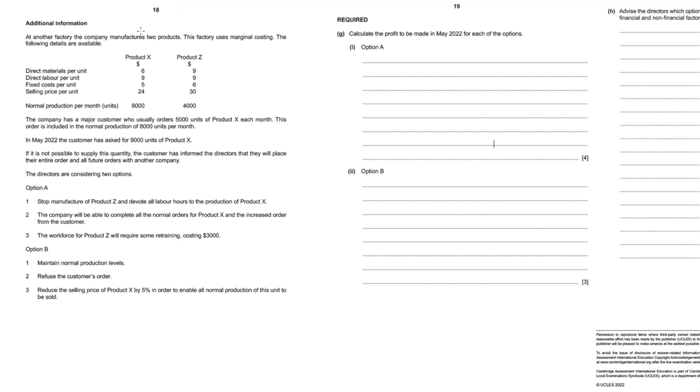At another factory, the company manufactures 2 products. This factory uses marginal costing. Direct material is given, labor is given, fixed cost per unit is given and number of units are given, selling price per unit is given.